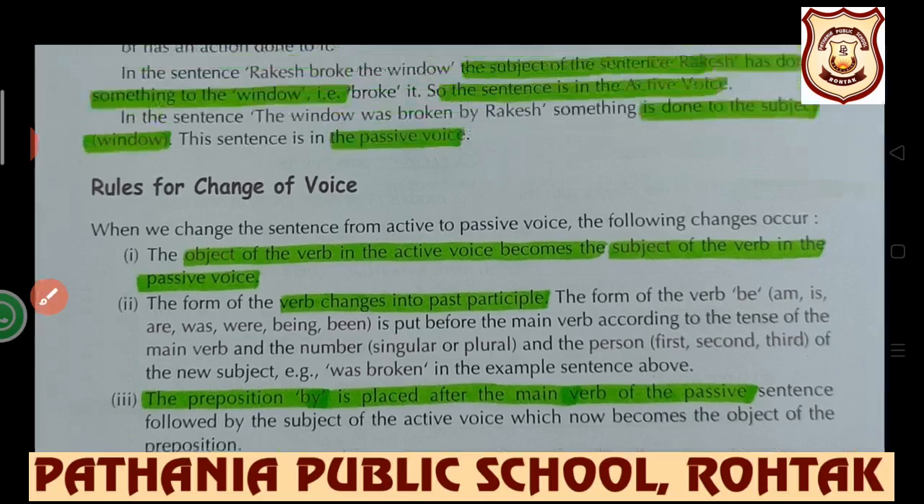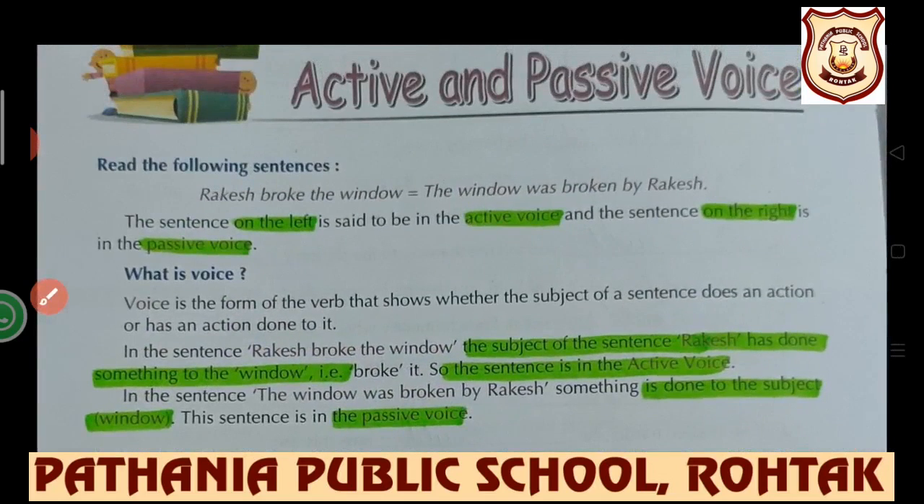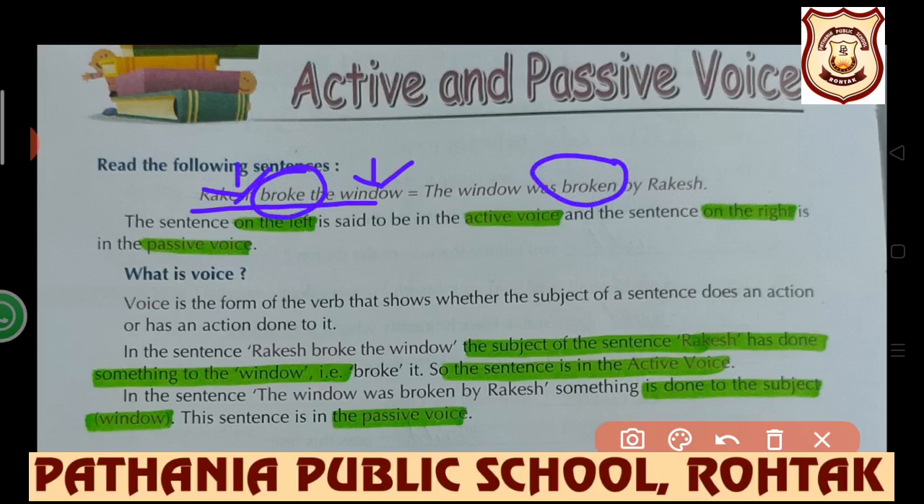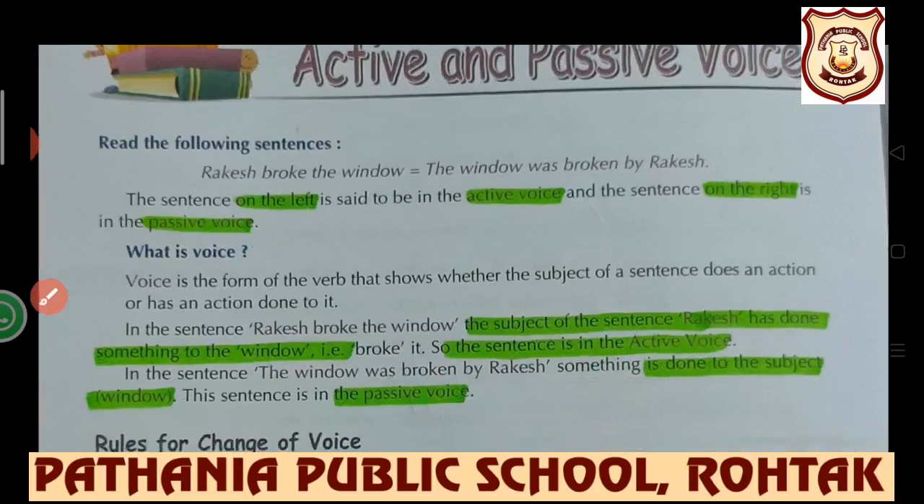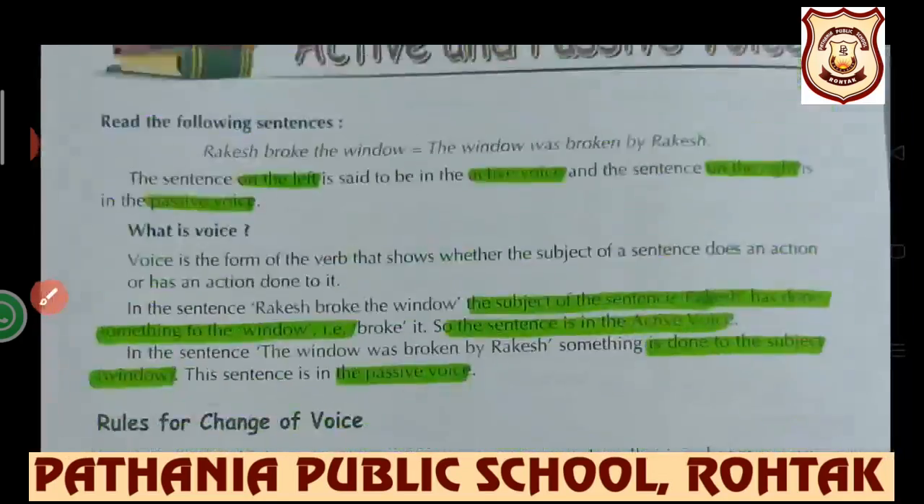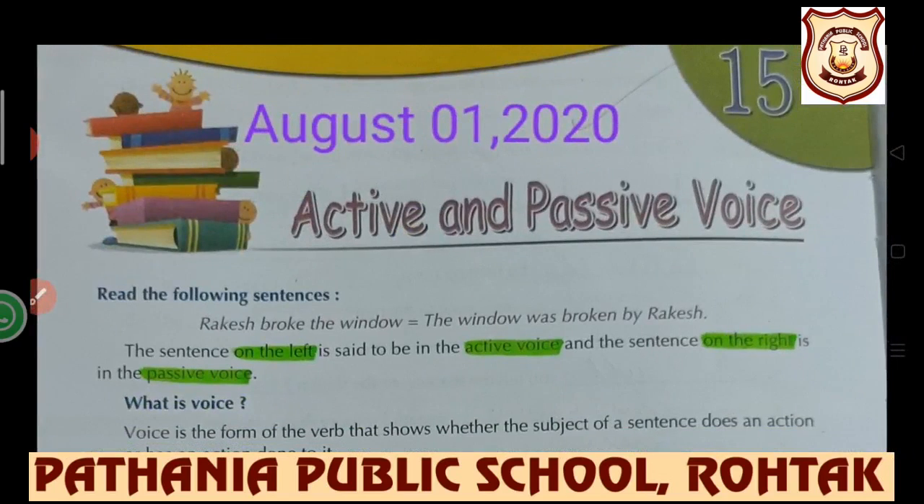Here you can see, students, in the sentence which I have been given, Rakesh broke the window. Window is the object here, Rakesh is the subject, and broke is the verb form. So the third form has been used. Subject becomes object and object becomes subject. So this is the formation of active to passive. And always it is denoted by the preposition, which is mentioned in the rule also.